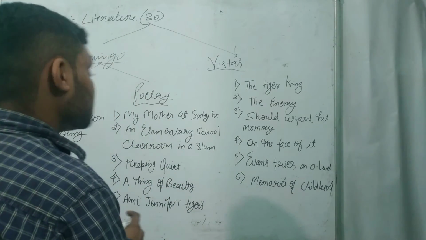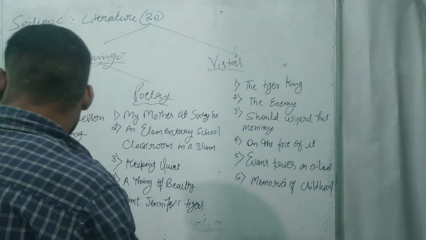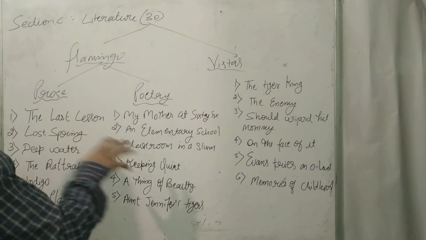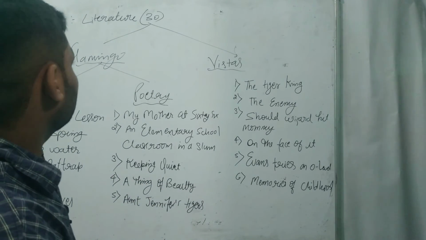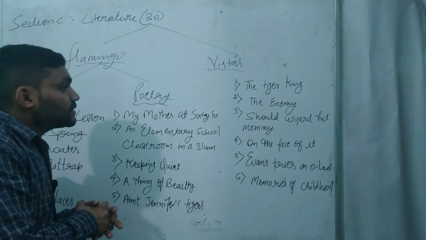So guys, this is all about the syllabus that we have to cover within a few months, and these are the topics which we have to cover in the literature part.